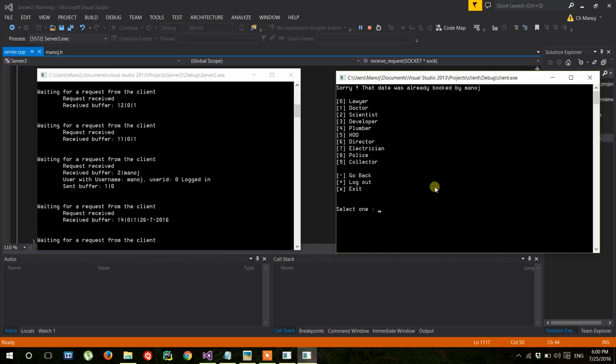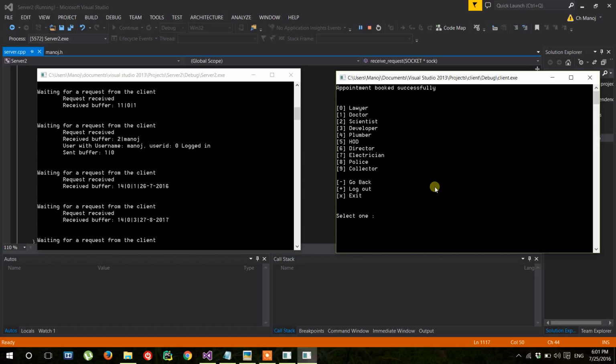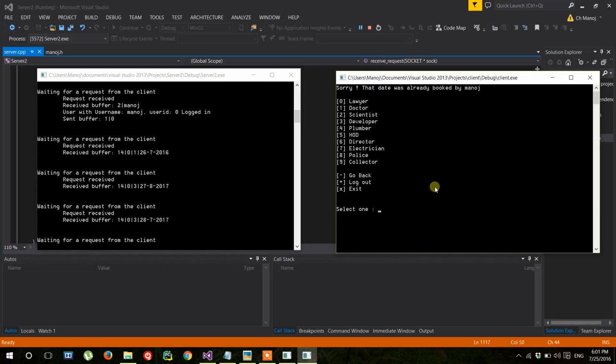I think I have done it. So let us book for a developer. 27/08/2017. Okay, appointment booked successfully. So again let us rebook that developer with 28/2017. Okay, so that date was already booked by Manoj. So this is the calendar store.